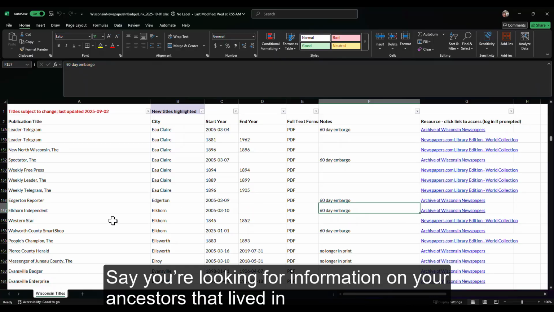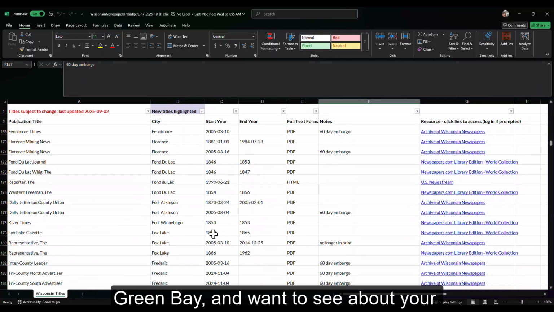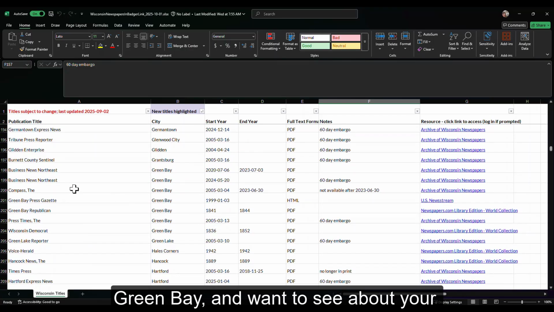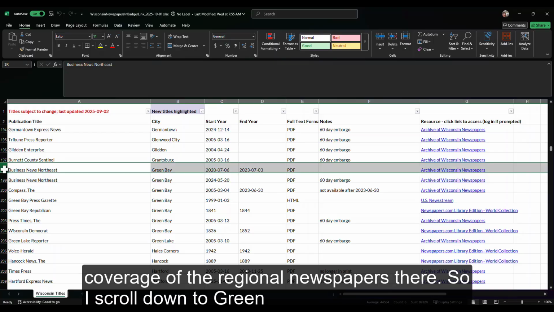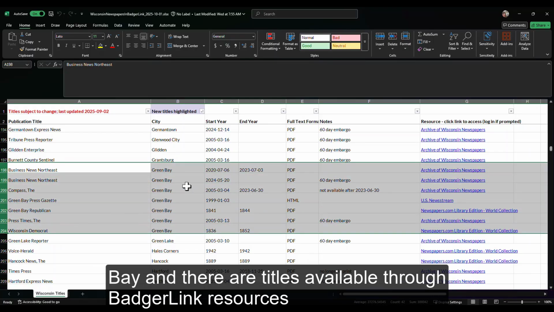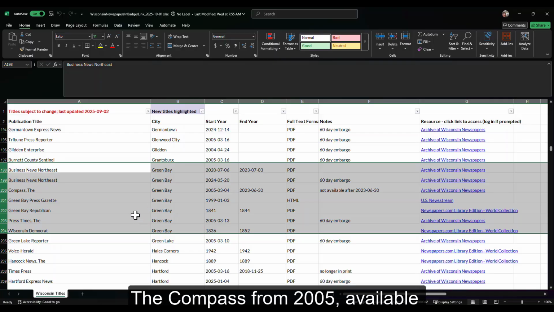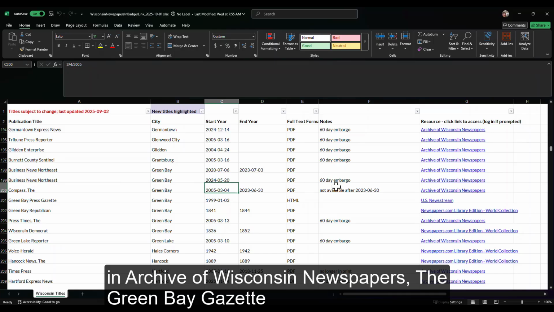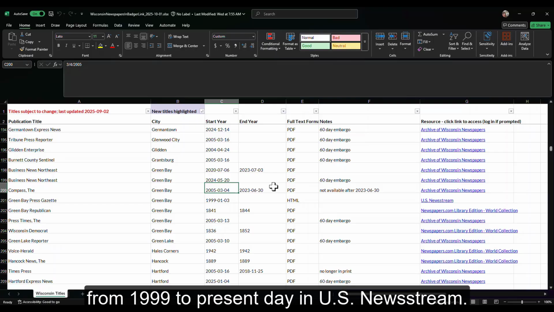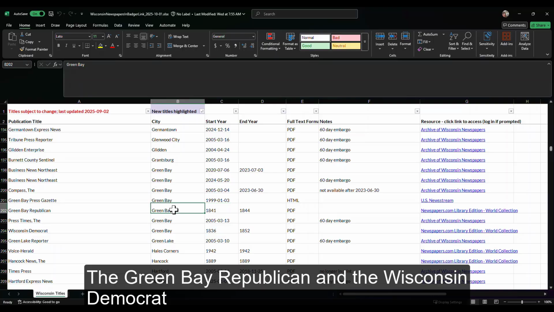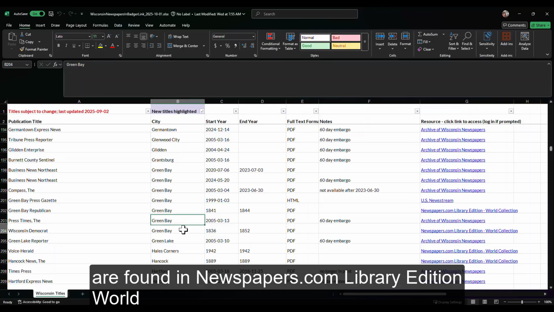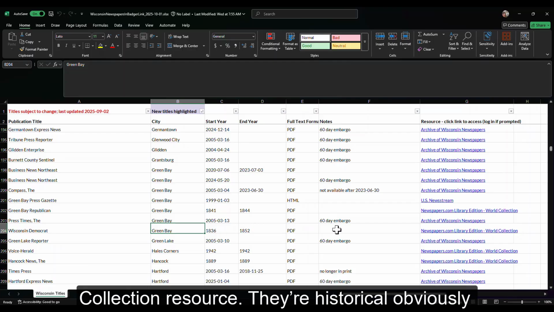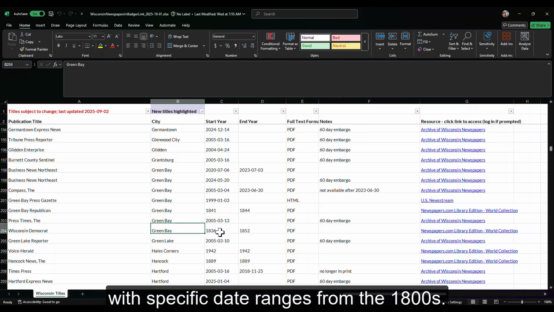Say you're looking for information on your ancestors that lived in Green Bay and want to see about your coverage of the regional newspapers there. So I scroll down to Green Bay and there are titles available through BadgerLink resources. The Compass from 2005, available in Archive of Wisconsin Newspapers. The Green Bay Gazette from 1999 to present day in US Newsstream. The Green Bay Republican and the Wisconsin Democrat are found in the Newspapers.com Library Edition World Collection resource. They're historical, obviously, with specific date ranges from the 1800s.